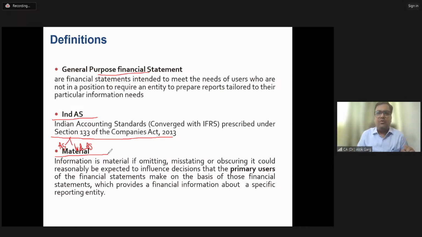Out of this 100 crore, the large chunk of the balance sheet is sitting in property, plant and equipment. 85 crore belongs to property, plant and equipment, and this entire property, plant and equipment is funded by a bank loan. So on the liability side, the 80-85% chunk belongs to borrowings, right? So you have 100 crore of balance sheet, 85 crore is in PPE, 85 crore is in borrowings.